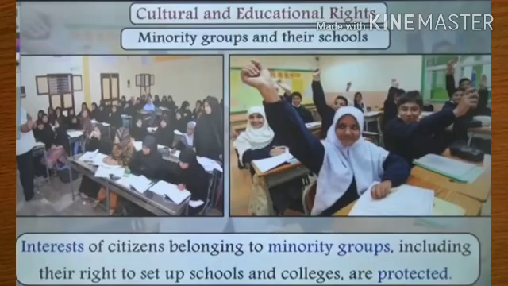Minority groups are small groups, that is people from a particular group which are very less in number in our country. Because they are less in number doesn't mean that they cannot develop their education or they cannot enjoy the same rights as the majority population. So cultural and educational rights give them the ability to develop their community through education.